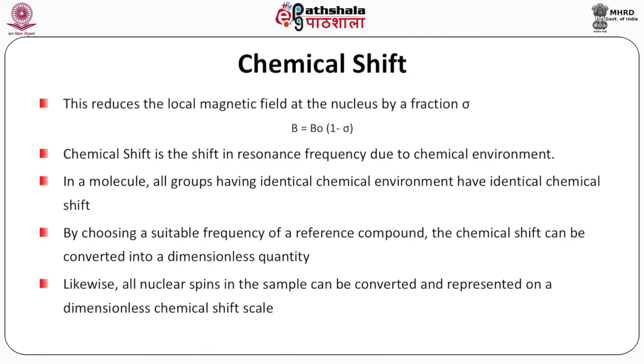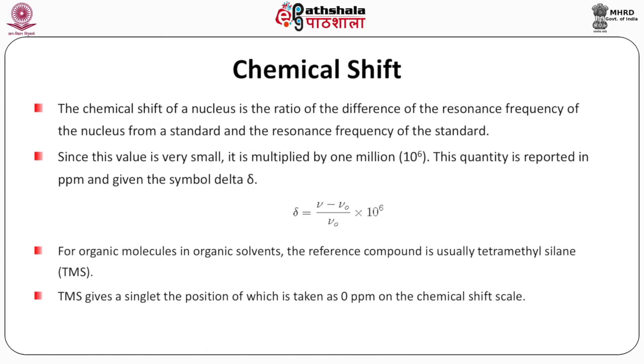dimensionless chemical shift scale. The chemical shift of a nucleus is the ratio of the difference of the resonance frequency of the nucleus from a standard and the resonance frequency of the standard. Since the value is very small, it is multiplied by 1 million, 10 raised to the power 6.